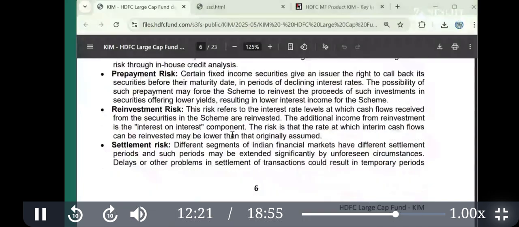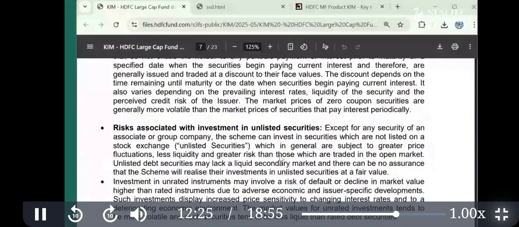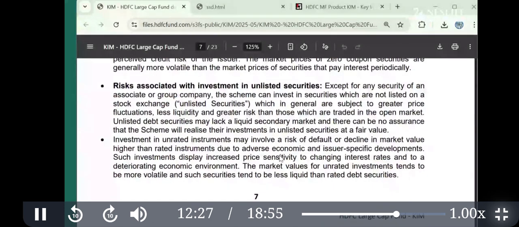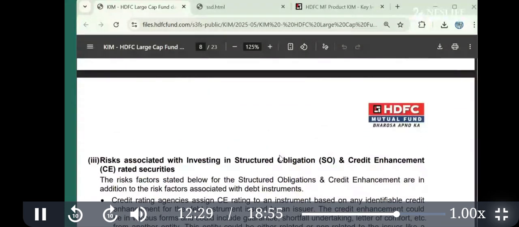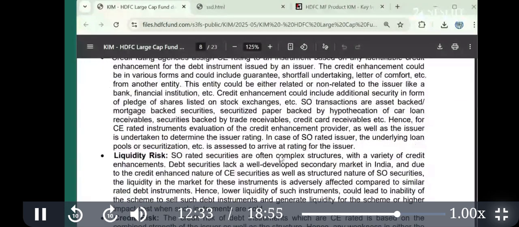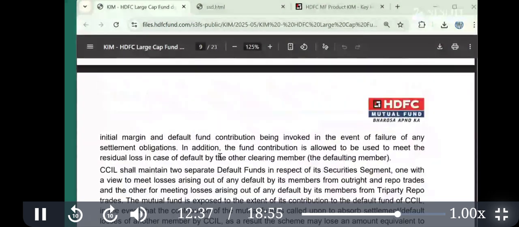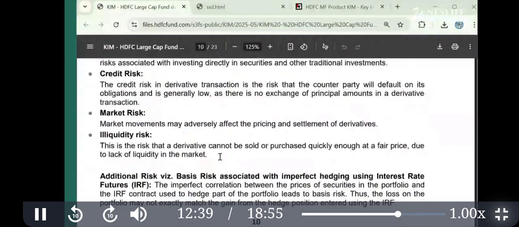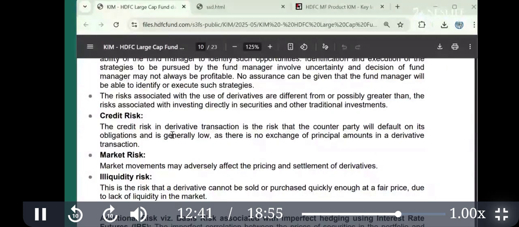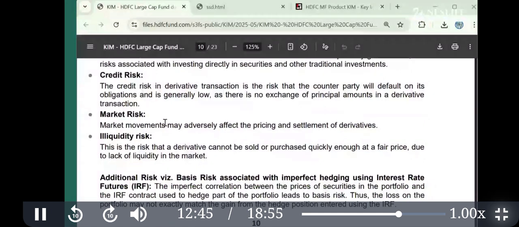Then there are prepayment and operational-related risks. There is a lot of fine print; some is easy to understand, some is a little complicated, but see, the words keep coming repeatedly: liquidity risk, credit risk, interest rate risk, and so on. If you go down further, here is another risk, market risk. Now, what is market risk? Market risk is very simple.